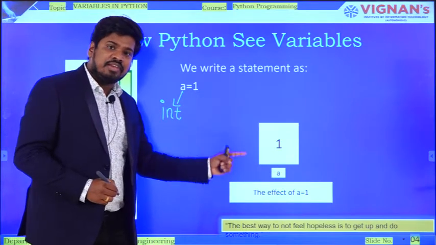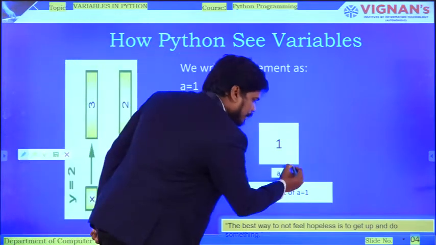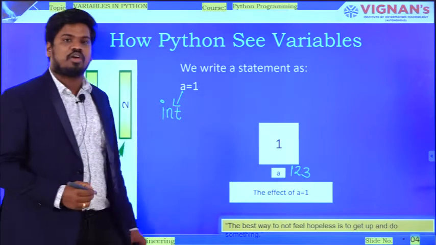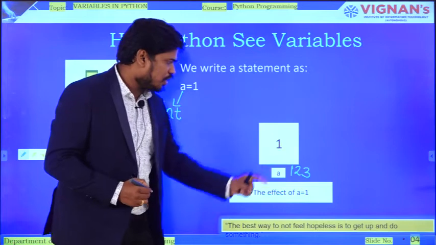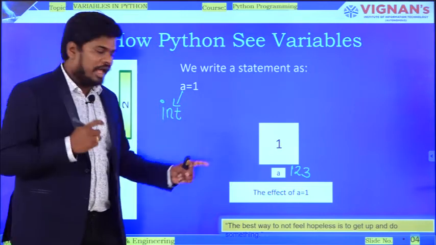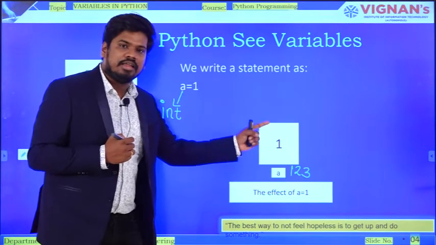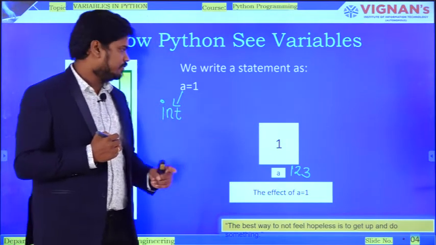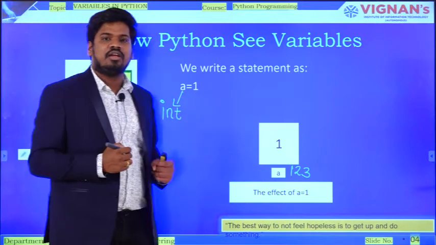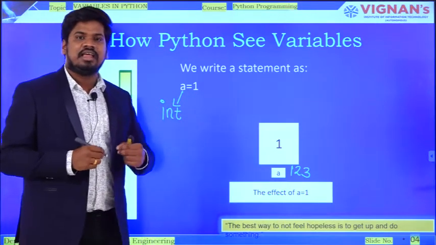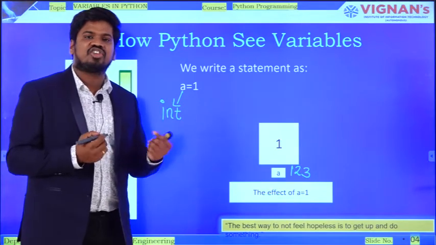For each block there is an address associated with it. Assume that the address of this block is 123, and the value inside this block is 1. This is how we usually visualize a variable declared in C or Java programming.